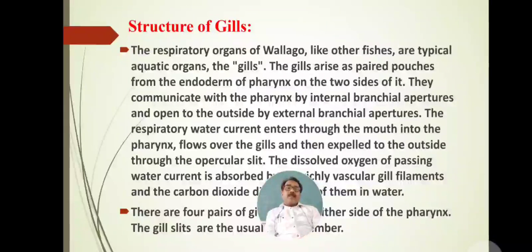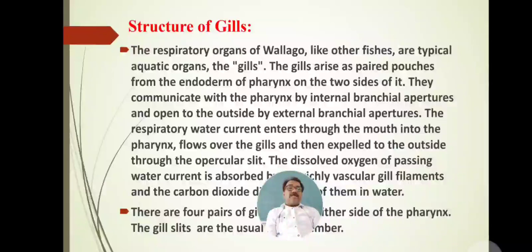Friends, structure of gills. The structure of gill is as usually found in fishes or aquatic animals. The respiratory organs of Valiagua 2, like other fishes, are the typical aquatic organs, the gills.